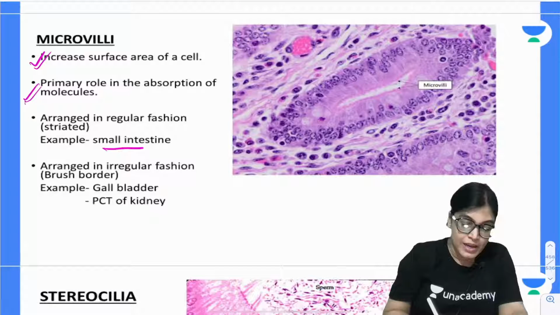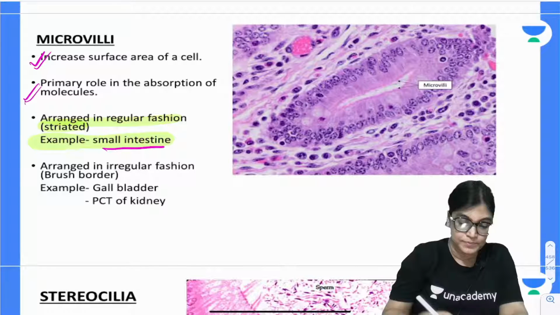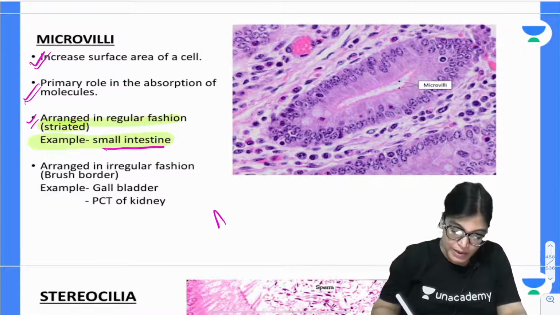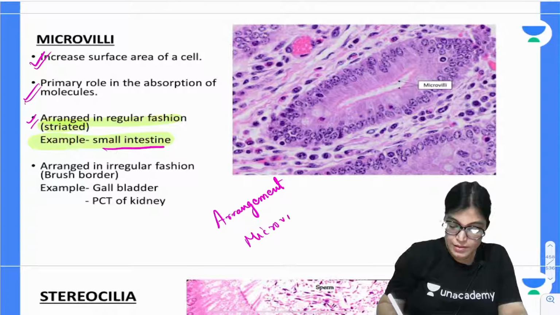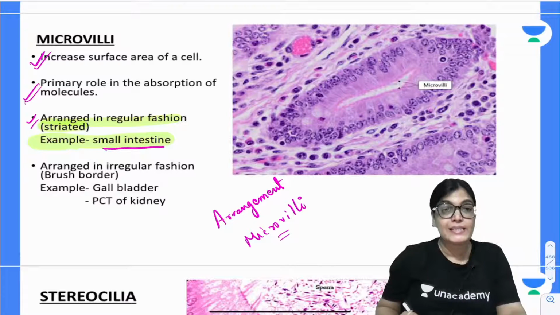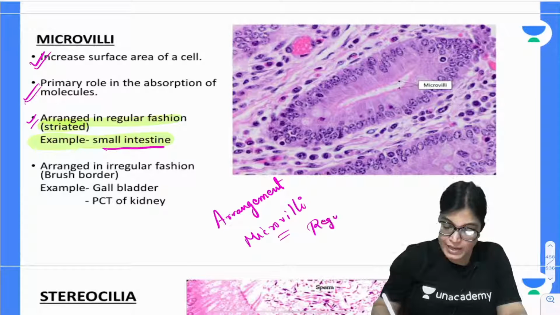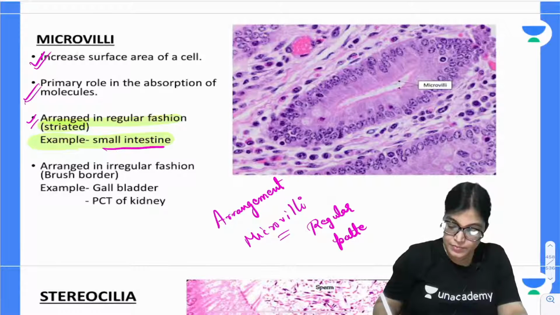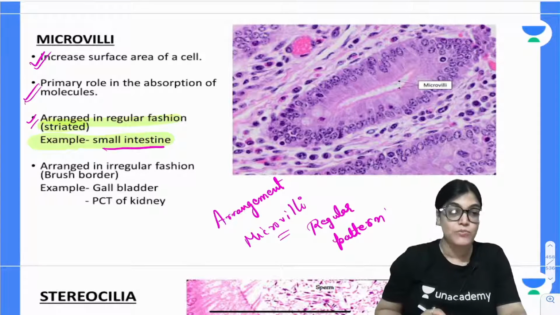One important question that must be striking your mind is, what do you mean by the striated border? My dear aspirants, if the arrangement of microvilli is in a very systematic and regular pattern, this is called a striated border, which is present in the small intestine.